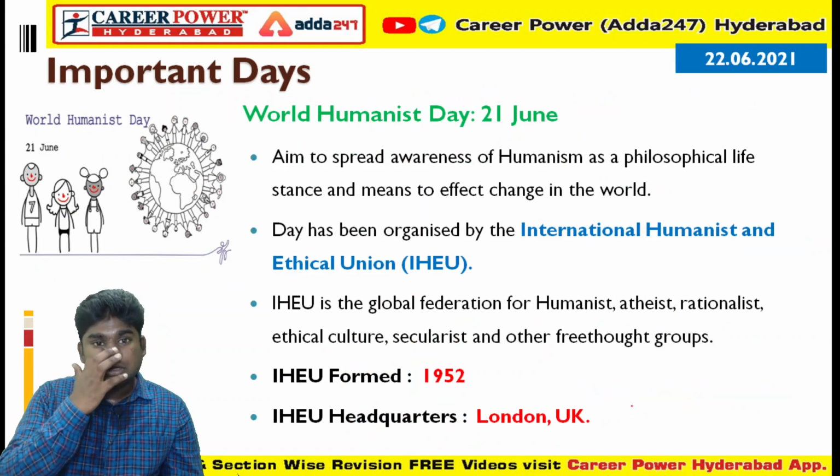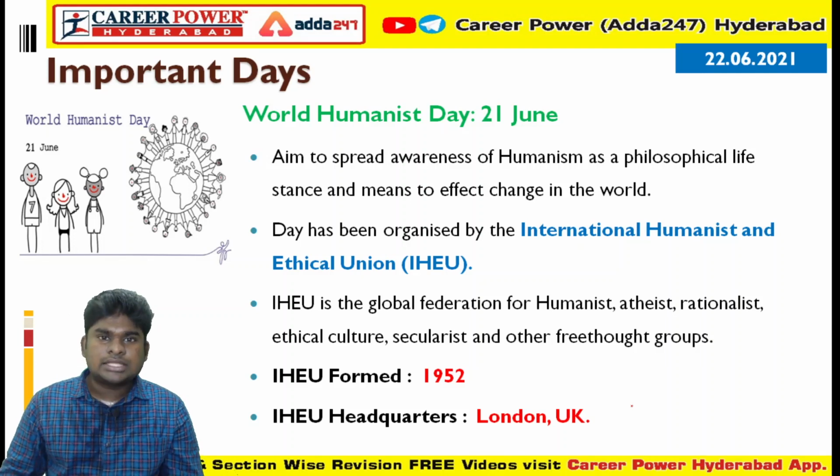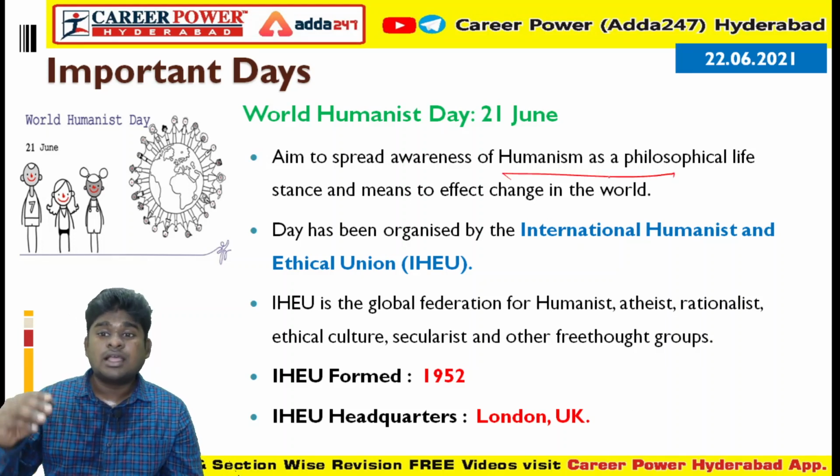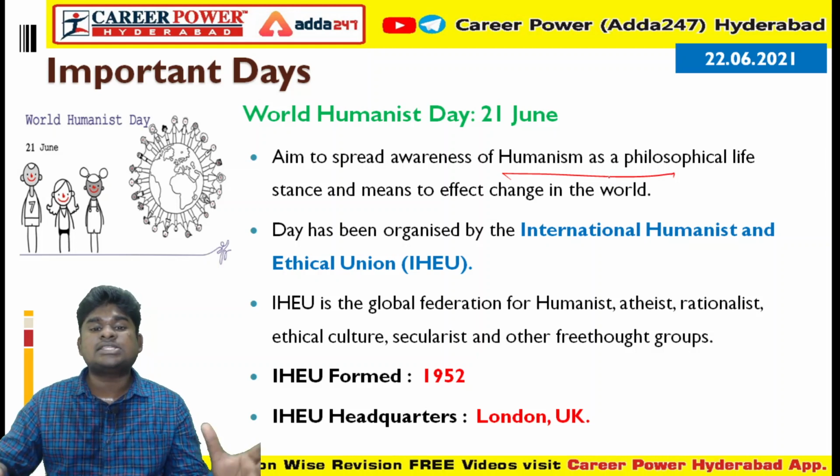So next we'll go to days. World Humanist Day, 21st June. World Humanist Day is observed on 21st June, and the main aim of the day is to spread awareness about humanism as a philosophical life stance and means to effect change in the world. The main aim is to spread humanism, to change the world.